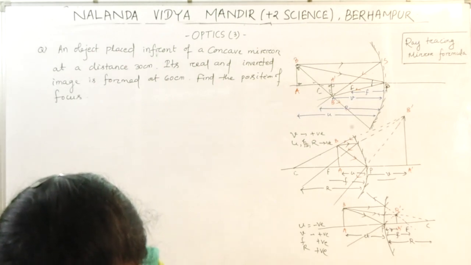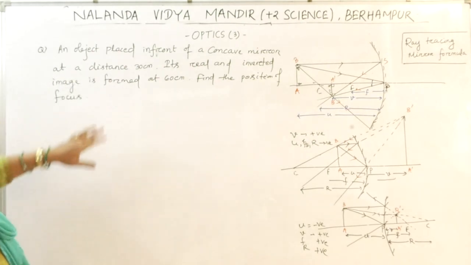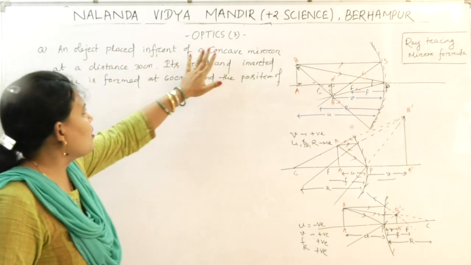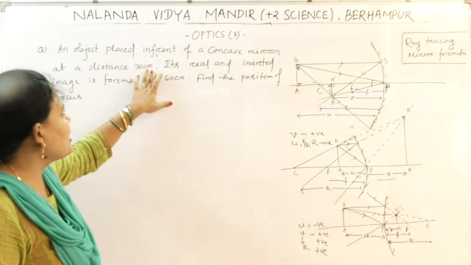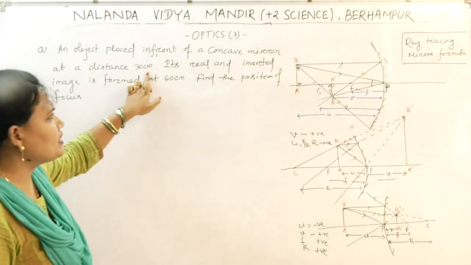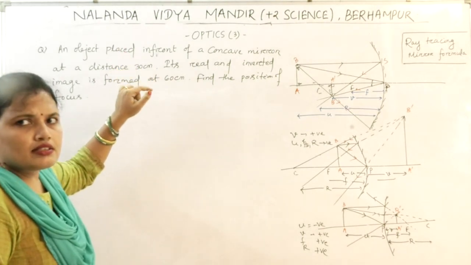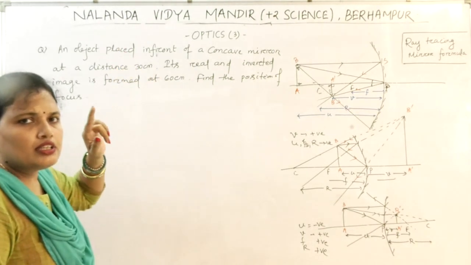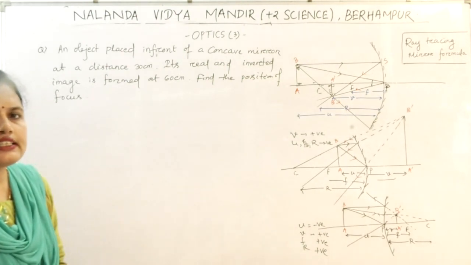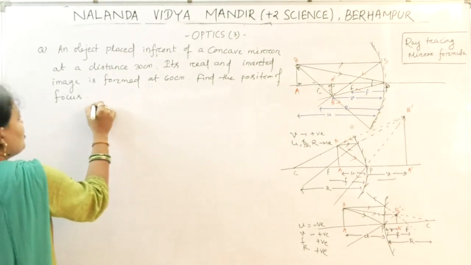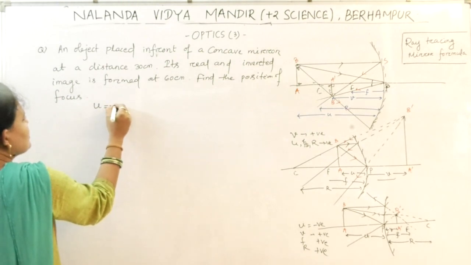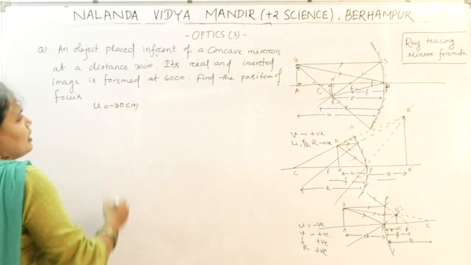So what we will do? See the question. An object placed in front of a concave mirror at a distance of 30 cm means object is placed at a distance of 30 cm. I have told while studying the sign convention that the object distance we will always take as negative. So u is given minus 30 cm, right?